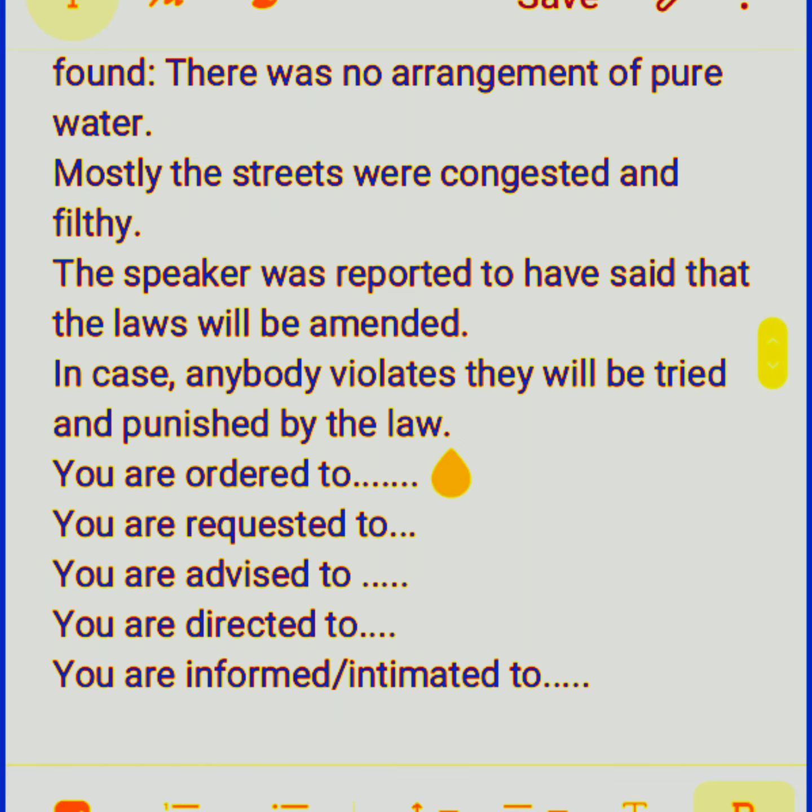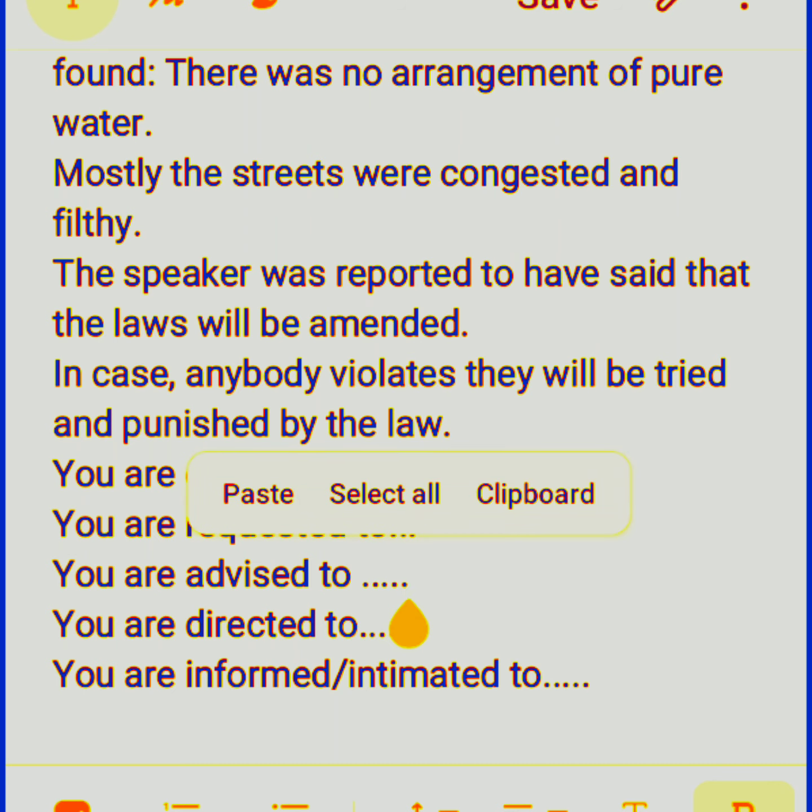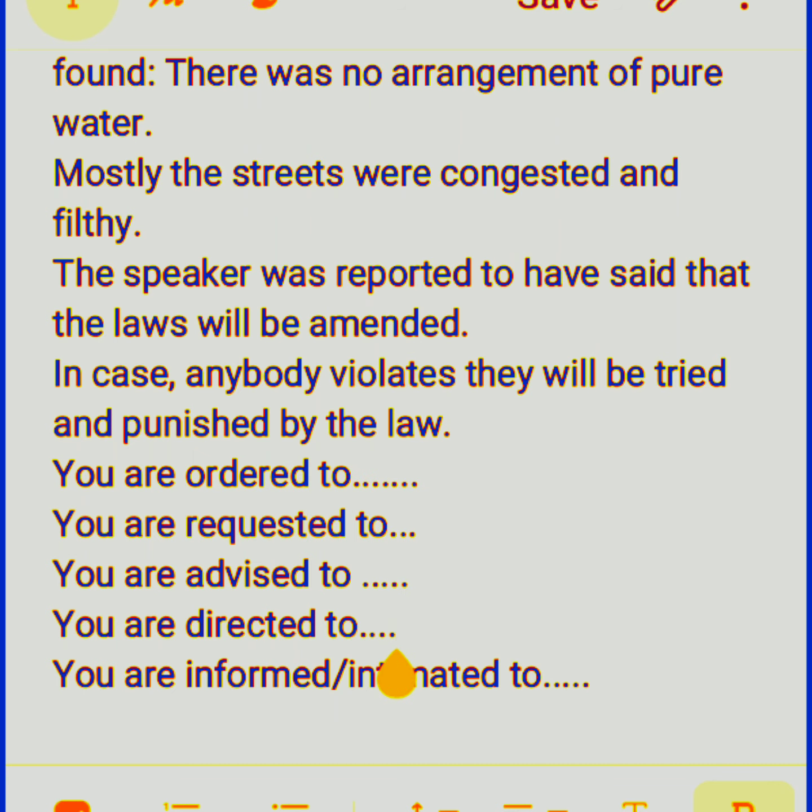Suppose at certain places we use passive verbs like this. You are ordered to do something. You are ordered to apply these things. You are ordered to move. You are ordered to arrange these things, and you are requested to inform the people. You are advised to make amendments. You are directed to take measures.